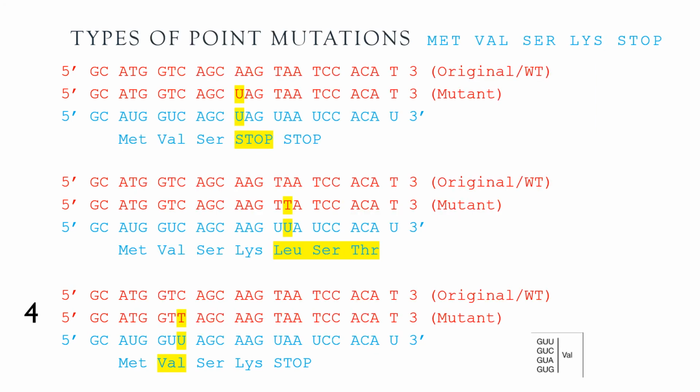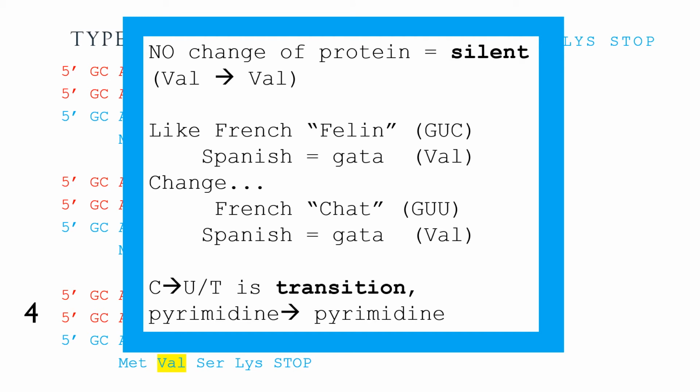The 4th mutation here is shown with a codon mutating from GTC to GTT, but it's still going to produce the exact same amino acid sequence. This means there's no change of the protein, and this is a silent mutation. This can be compared to the French word or mRNA codon filin being translated into the Spanish protein or amino acid sequence gata. When this is mutated into the French mRNA word chat, it's going to translate into the exact same Spanish amino acid sequence called gata. This base pair mutation is called a transition.